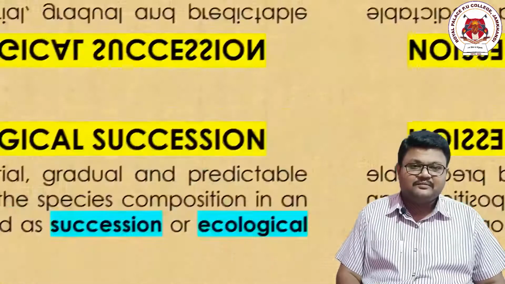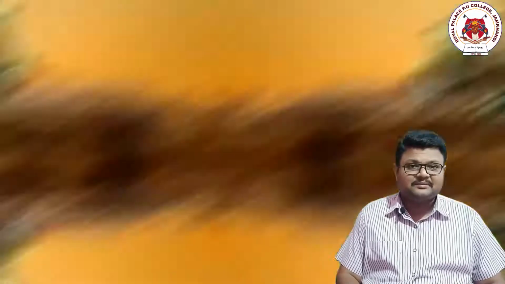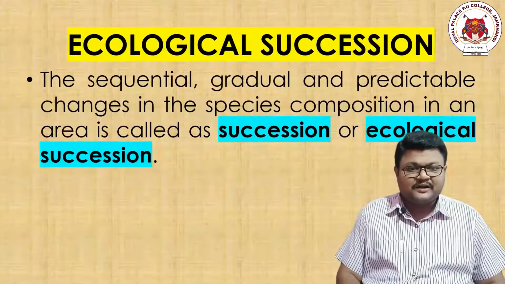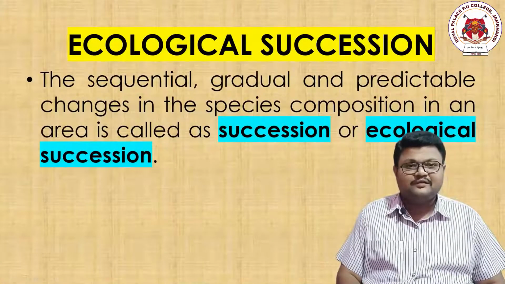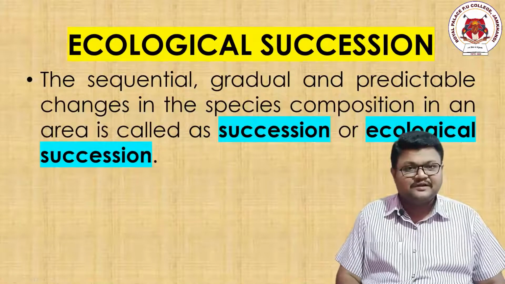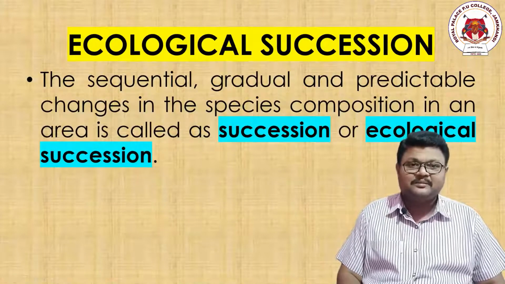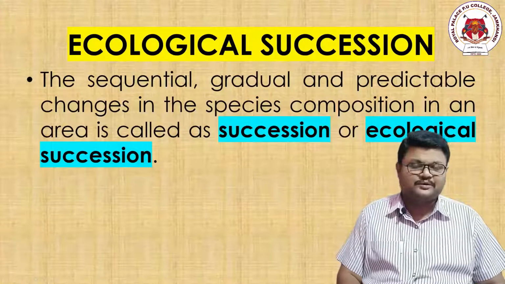I can go for the same example by taking a toad or a frog family in the same pond itself. I can give some numbers wherein I can say that there is an increase in the population of frogs of that family, and it is sequential, gradual and predictable. So if I compare 3 to 4 families or populations of different species of organisms, it becomes one community. You already know about it.